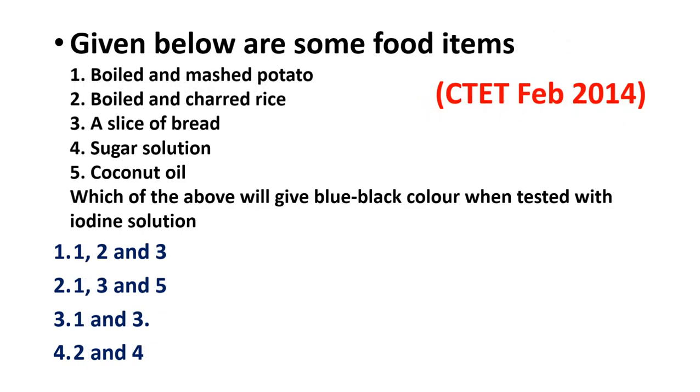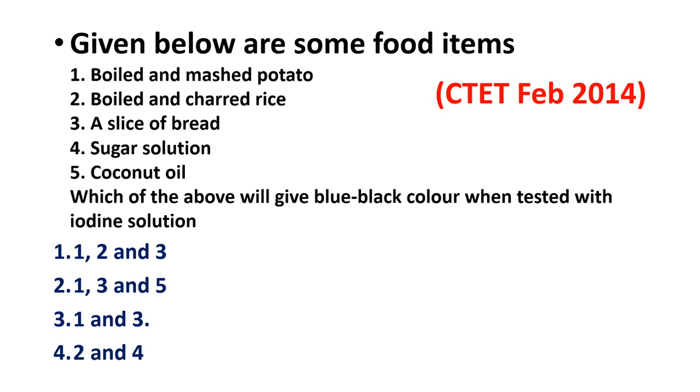Given below are some food items: boiled and mashed potato, boiled and charred rice, a slice of bread, sugar solution, next coconut oil. They have given five food items. The question is, which of the above will give blue-black color when tested with iodine solution?